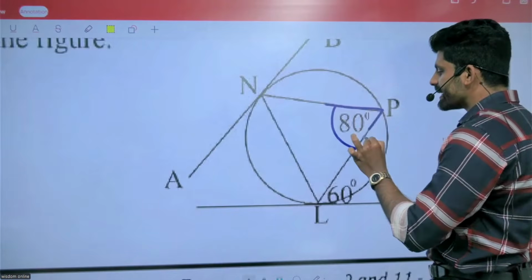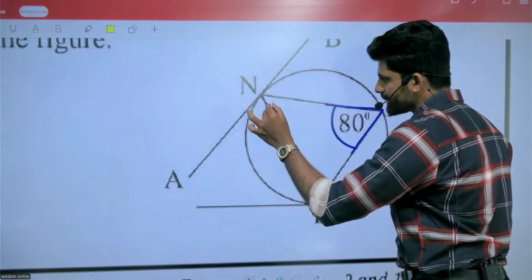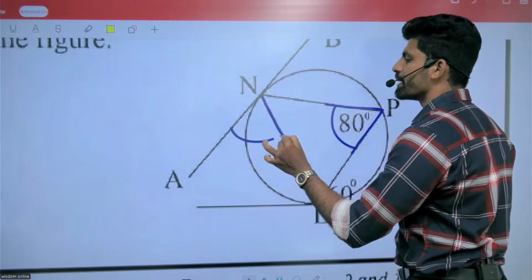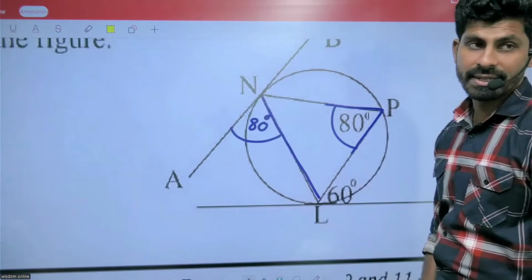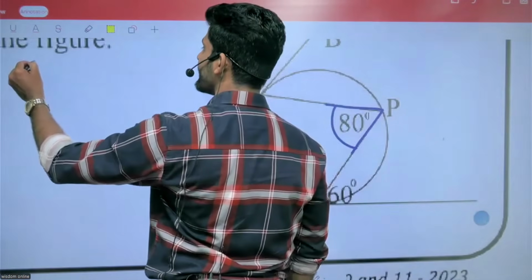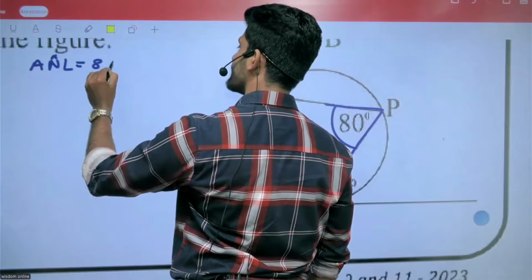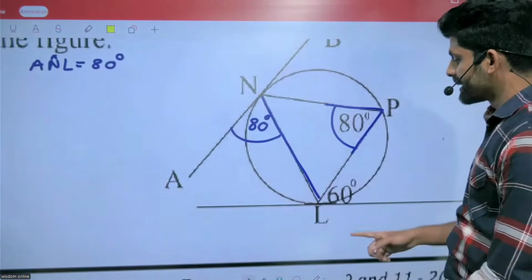That 80 equals to, this is the tangent. And this one is the chord. Then this one also 80. Angle at the alternate segment. So ANL equals to 80. You need to write down the reason: angle at the alternate segment.